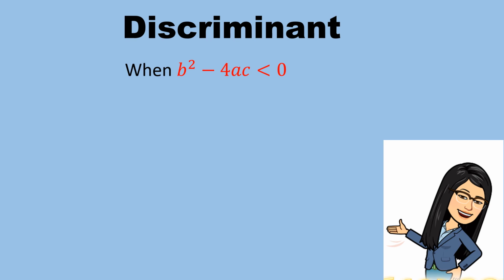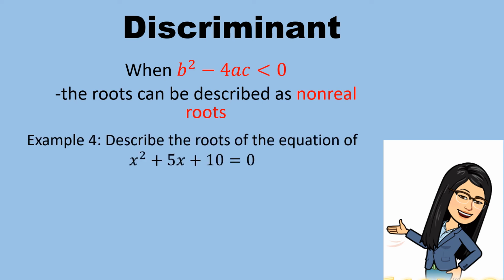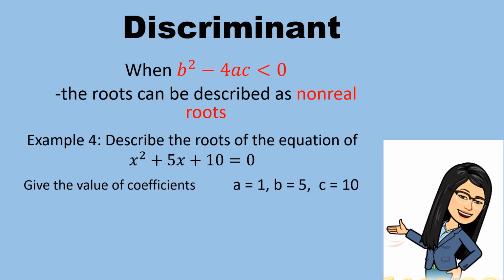This time, if the obtained value is less than 0, the roots can be described as non-real roots. Now let us describe the roots of the equation x squared plus 5x plus 10 is equal to 0. The value of the coefficients will be a is equal to 1, b is equal to 5, and c is equal to 10.